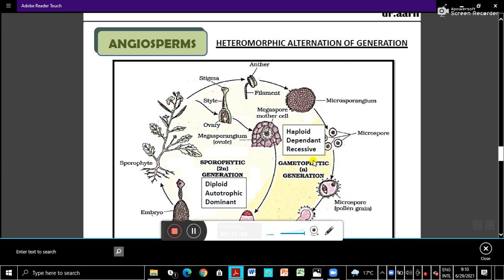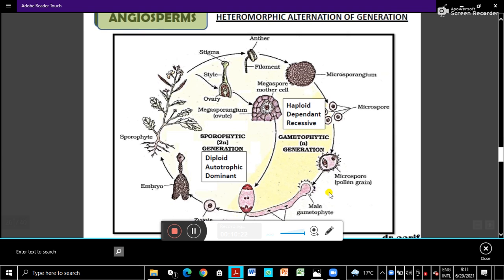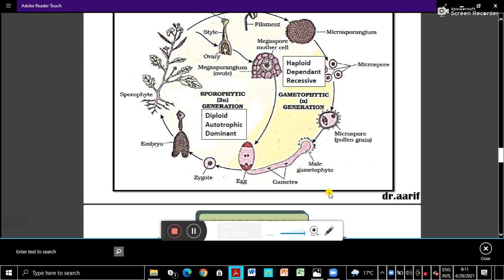The pollen grains are haploid, dependent on the sporophyte, and reduced. The gametophyte is n, half the number of chromosomes only. So this is the gametophytic generation. They are growing on the sporophyte. So this is the male gametophyte, in which male gametes will be formed.